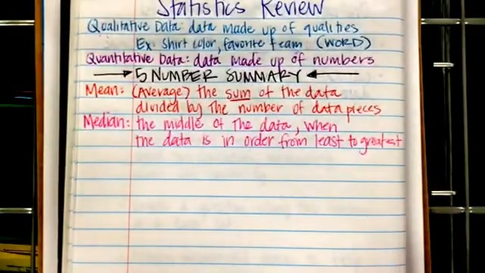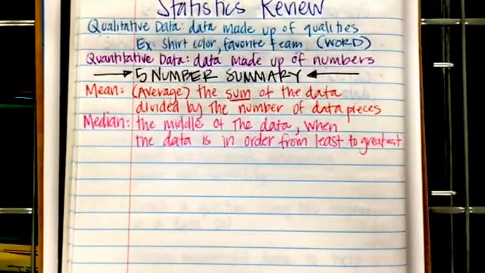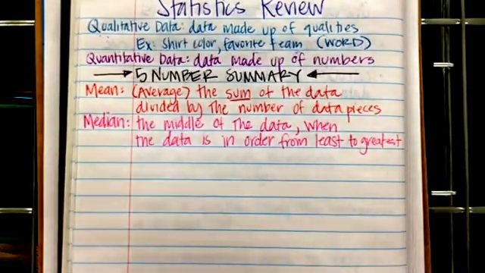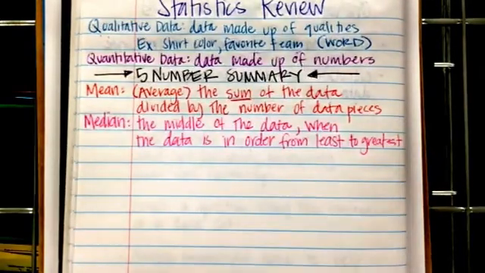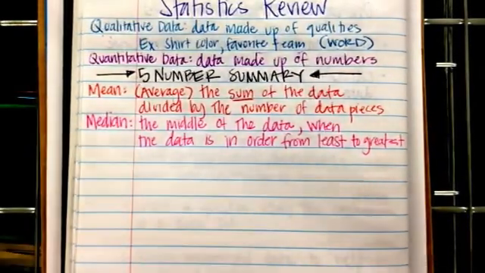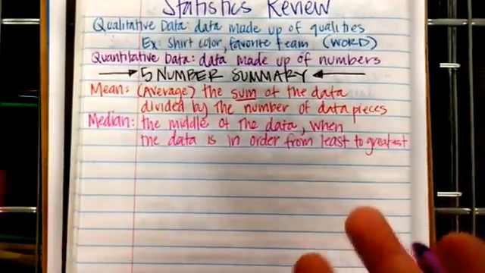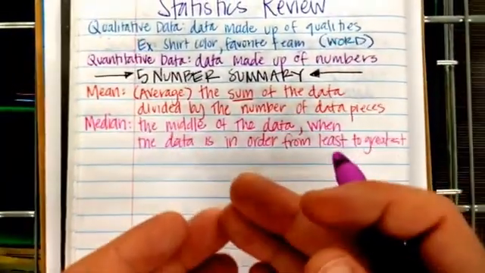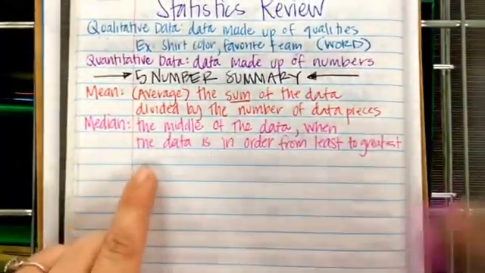Big mistake that students make a lot of the time is that they forget to put their data in order. They just assume that it's going to be already given to you in order, so you need to make sure that it is in order before you start crossing things off. So bottom, top, bottom, top, bottom, top, right, till you meet in the middle. You need to make sure that your data is in order from least to greatest.